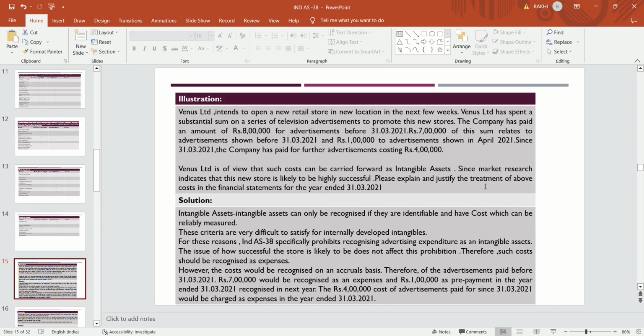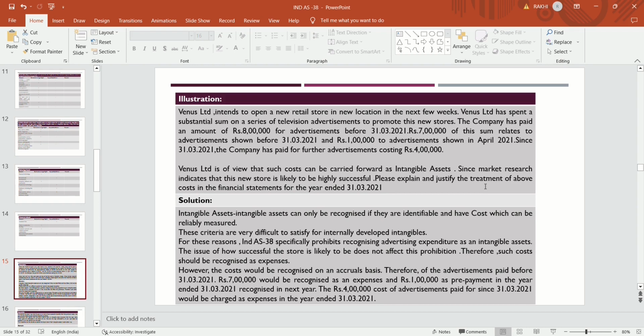And rupees 4 lakhs cost of advertisement paid since 31st March 2021 would be charged as an expense in the year of 31st March 2021 only. So the expense which is related to that year is to be recognized in that year, and which is related to next year is to be recognized in the next year only.